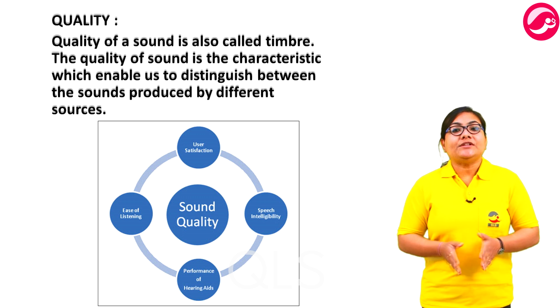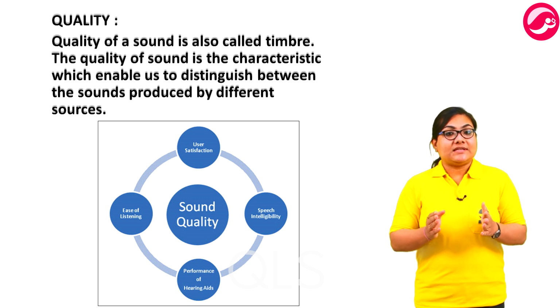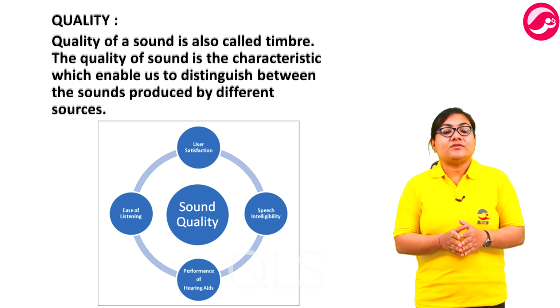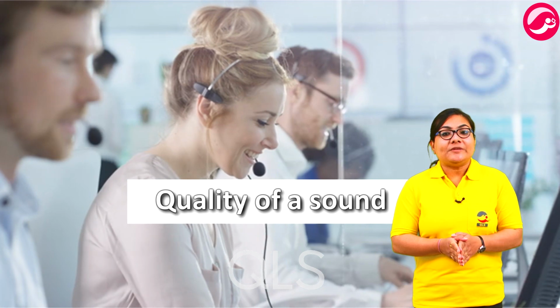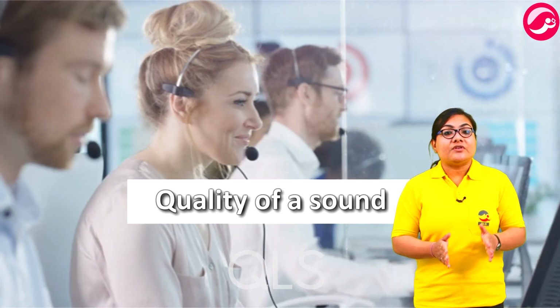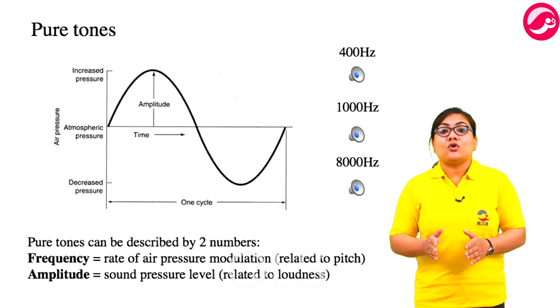Quality. Now, the quality of a sound is also called timbre. The quality of sound is the characteristic which enables us to distinguish between the sounds produced by different sources. The more pleasant sound is said to be of a rich quality. A sound of single frequency, also called pure sound, is called a tone.